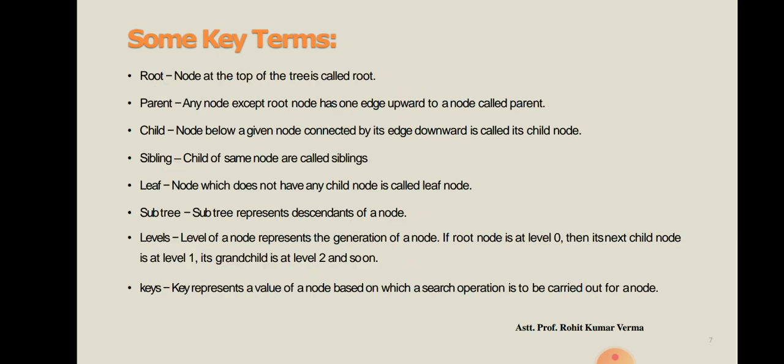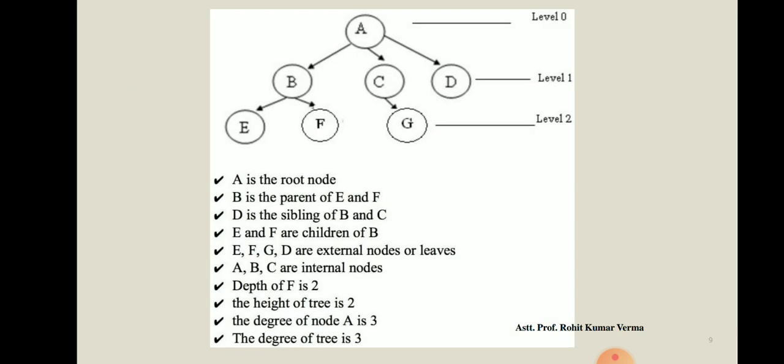Third thing that we have learned, that is child. So node below a given node connected by its edges downward is called its child node. Whatever it is saying, the node below the parent node. So dear students, you can say that E and F are the child of B parent node. Similarly, we can say that G is the child of C parent node. Or we can say that B, C, D are the child node of A parent node.